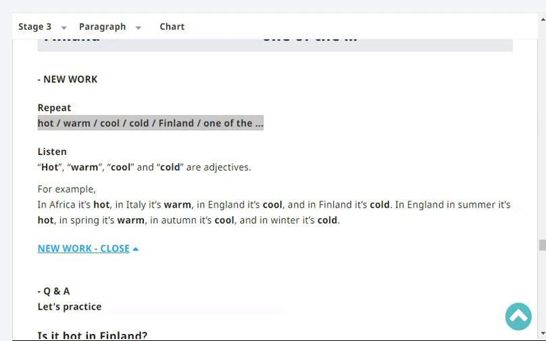Okay, listen. Hot, warm, cool, and cold are all adjectives. For example, in Africa, it's hot. In Italy, it's warm. In England, it's cool. And in Finland, it's cold. Another example, in Japan, in summer, it's hot. In spring, it's warm. In autumn, it's cool. And in winter, it's cold.